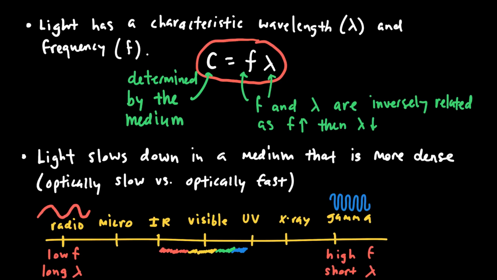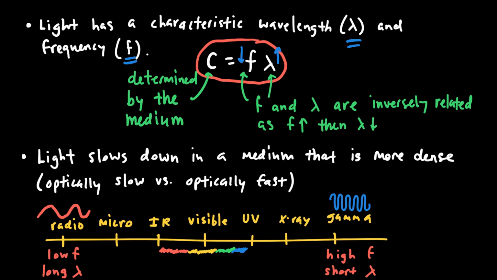We also learned that light has a characteristic wavelength that we represent with the Greek letter lambda. And it also has a characteristic frequency. And the product of frequency and wavelength is always equal to the speed of light. And so since the speed of light in a given medium is constant, as the wavelength increases, the frequency will decrease, or as the frequency increases, the wavelength will decrease. So there's an inverse relationship between wavelength and frequency.